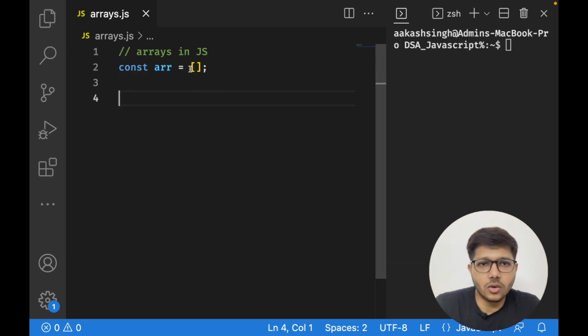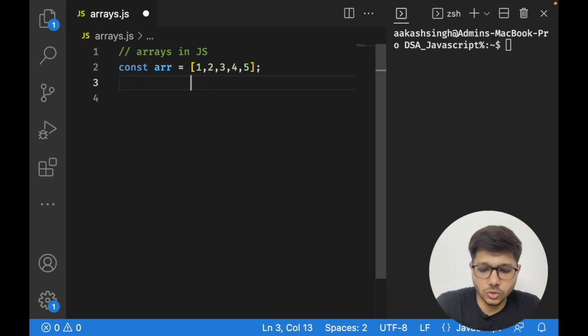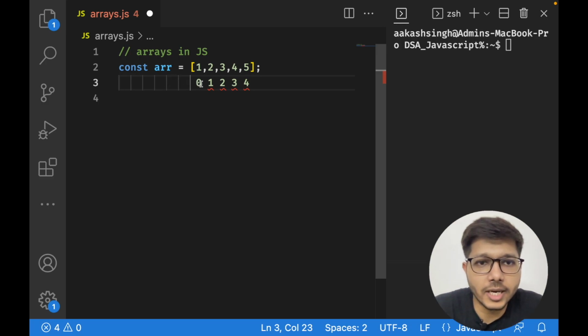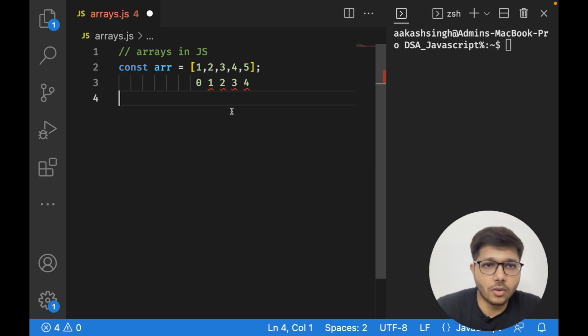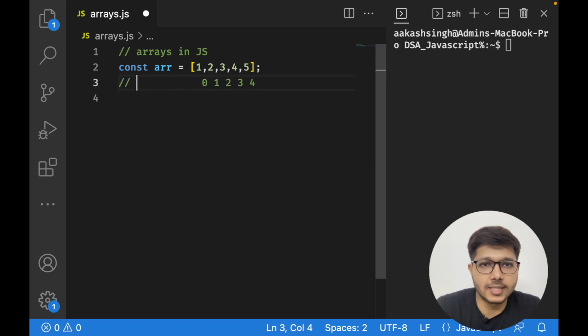So let us see now how we can access individual elements of an array. So suppose, for example, I have this array and it is filled with some random values like 1 2 3 4 5, and I want to access this element. Before going on to that, we should know that an array labels its elements with indexes. Its index starts with 0. It will be 0 1 2 3 and 4. Okay, so the indexes start with 0 and go on till the length of the array. Okay, so using these indexes we can actually access the elements.